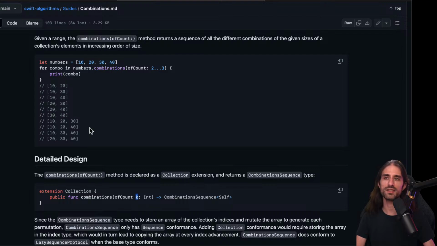the index. Ah yes, but it makes sense because if here this is a sequence, then to know the count, okay, I think I get it. It's because you need to know the count of this, and so to know the count of this, you need to iterate over it. Okay.